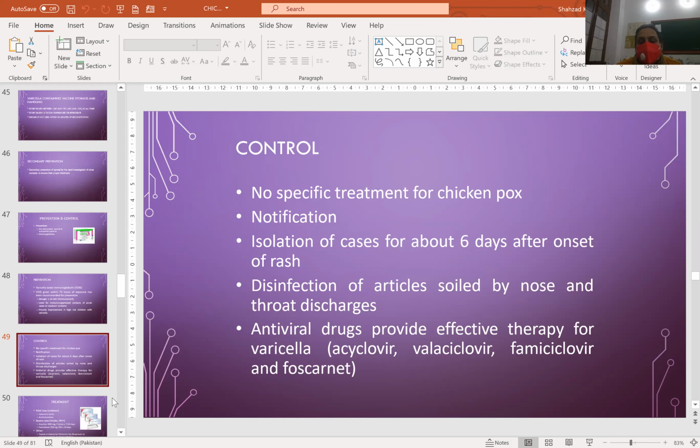Control. There is no specific treatment for chickenpox. Notification is a must. Isolation of cases for about 6 days after onset of rash. Infection spreads by nasal discharges. Antiviral drugs provide effective therapy for varicella: acyclovir, valacyclovir, famciclovir, and foscarnet.